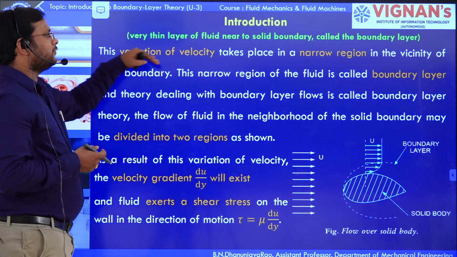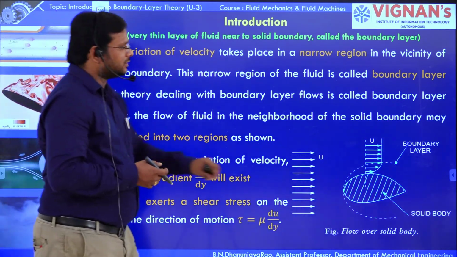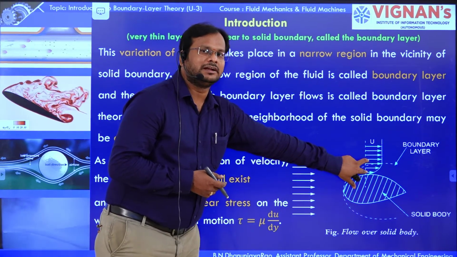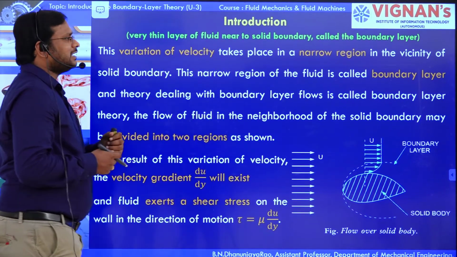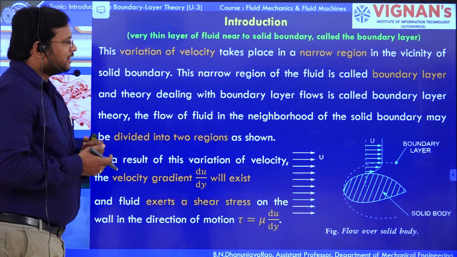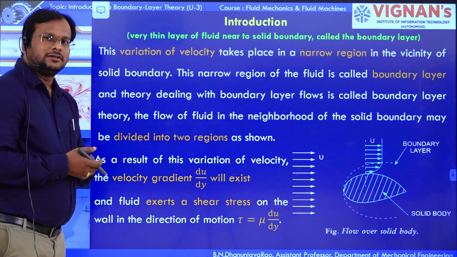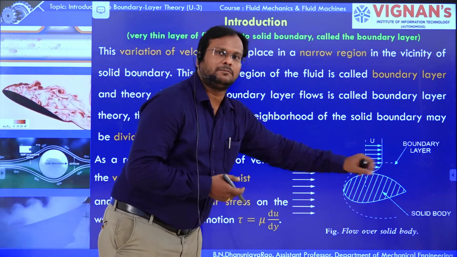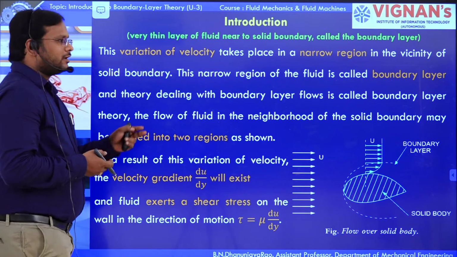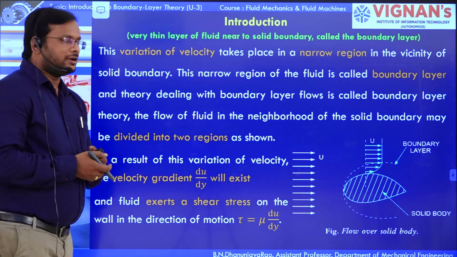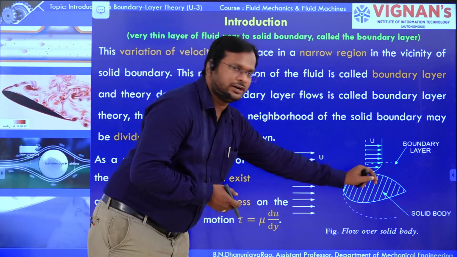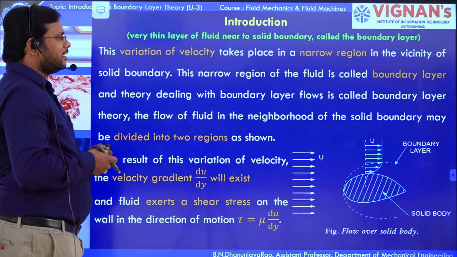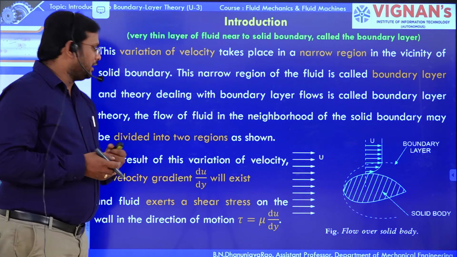This variation of velocity takes place in a narrow region. In that narrow region, the fluid particles form a boundary layer, as the particles are adhering onto the solid boundary. The theory dealing with boundary layer flows is called boundary layer theory.